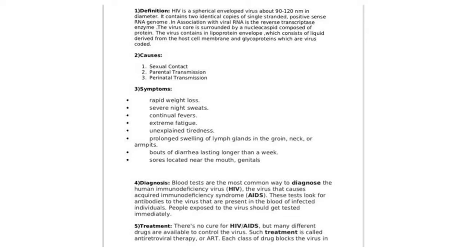Treatment and prevention. There is no cure for HIV, but some drugs are available to control the virus. That treatment is called antiretroviral therapy, or ART.